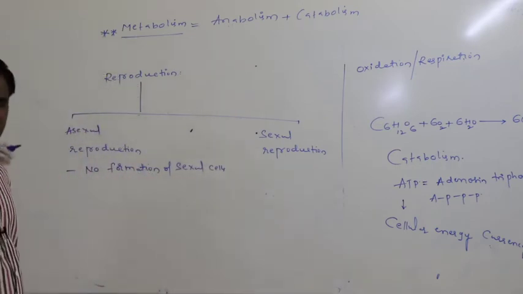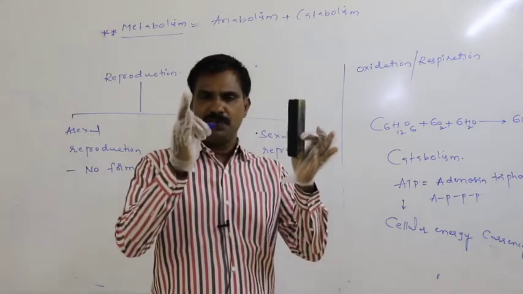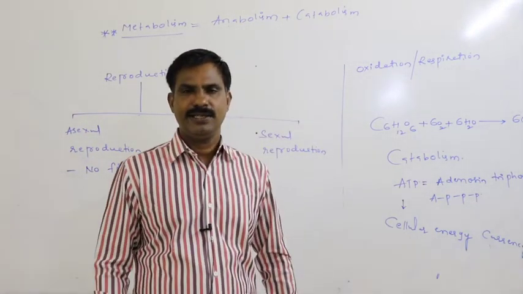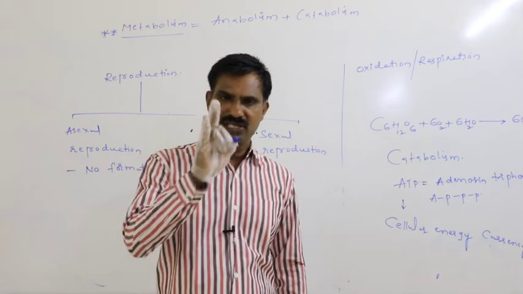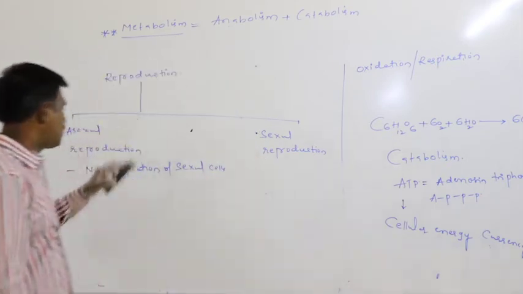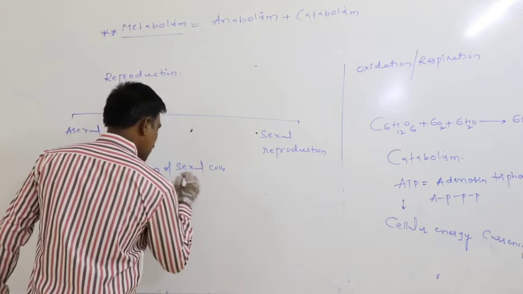Without formation of sexual cells, by participation of single parent, if daughters' production occurs, then we say that is the asexual reproduction.